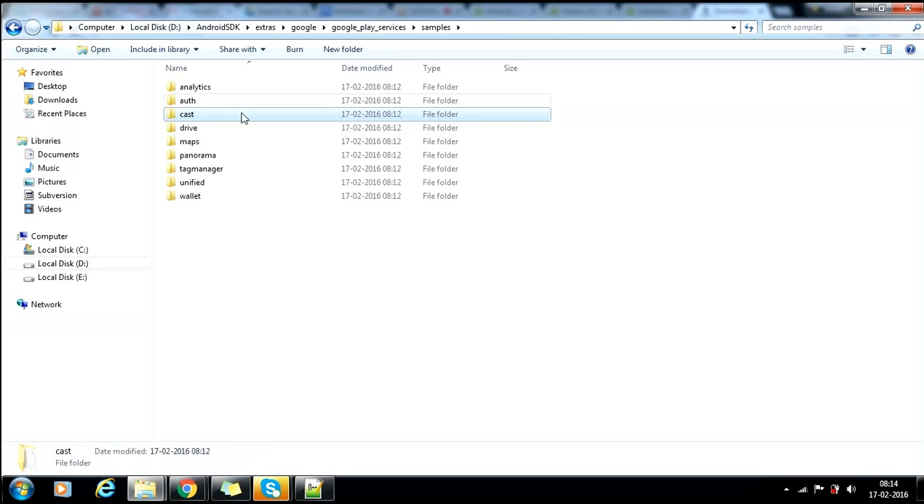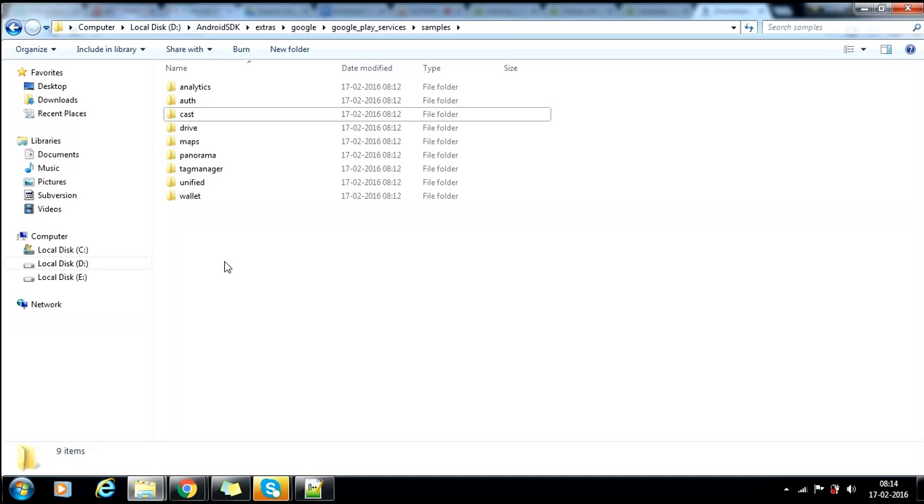You may have one doubt: Google Play services, what services can I use, right? Now you got it, what services you can use. These are the services you can use: maps, panorama, tag management, wallet. These things you can use. And what is Google Drive? Drive is where we can save things. Google Drive. If your application wants to interact with Google Drive, then you need to include it.